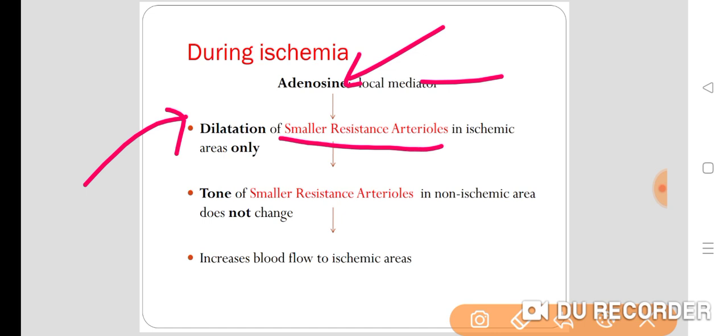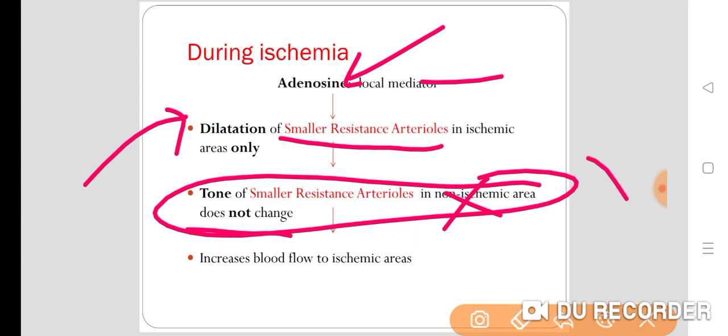The tone of the smaller resistant arterioles in the non-ischemic area does not change. There is no effect on those vessels in the non-ischemic area, and that's why there is an increase in the blood flow to the ischemic area.